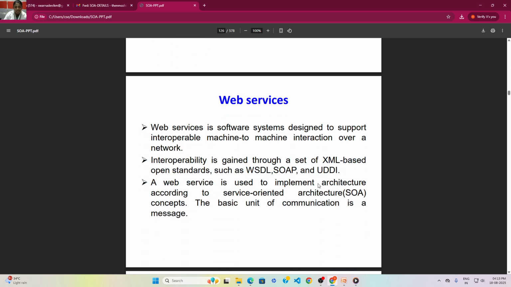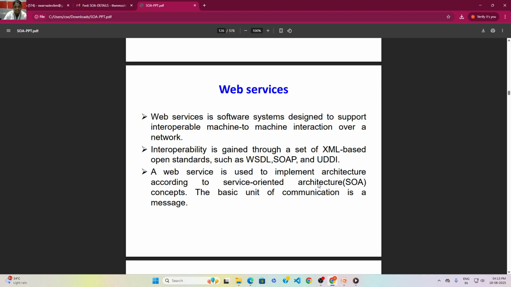First thing, what is a web service? It is designed to support machine-to-machine interaction over a network. What is machine-to-machine interaction? If you are sending a mail to another mail, you have to interact from one mail to another mail. Whether you are sending any input, function, or message to some people or machine, or machine to machine, we communicate by using web services in software interaction, and in SOA this is called web services.